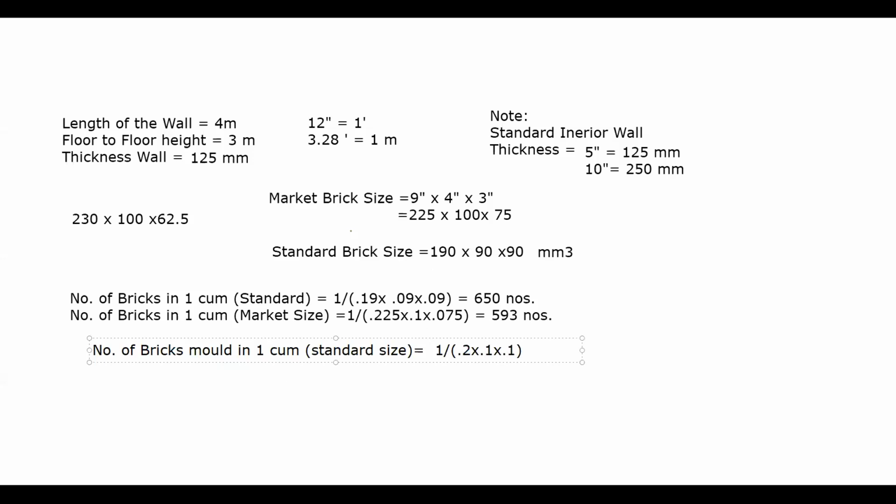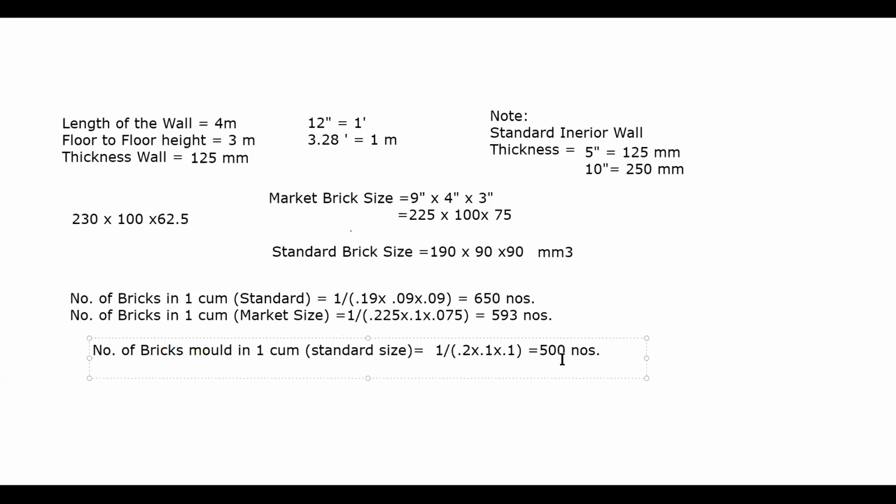How much is it coming? Sir, 500. Yes, sir. The number of brick mold in 1 cubic meter, standard size, is coming as 500 numbers.